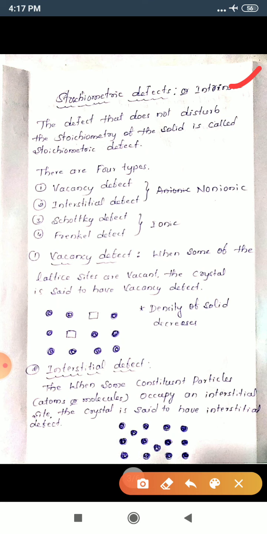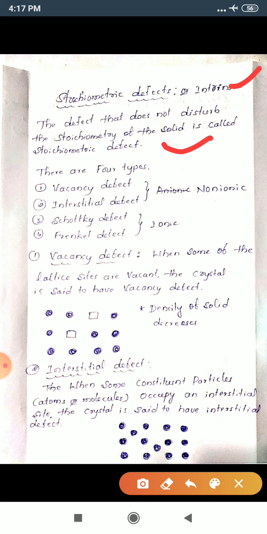Just see here, the defect that does not disturb the stoichiometry of the solid is called stoichiometric defect. Stoichiometric defect means the defect that does not disturb the stoichiometry of the solid or of the crystal lattice.